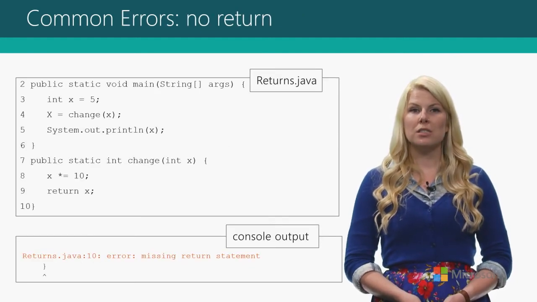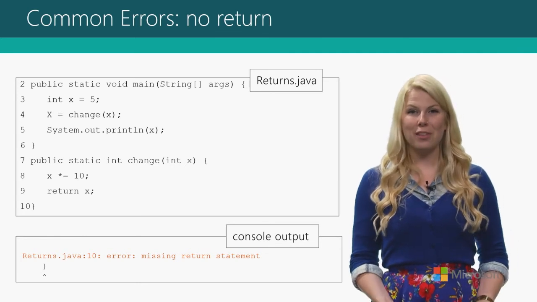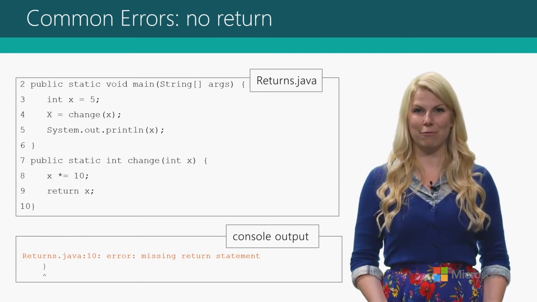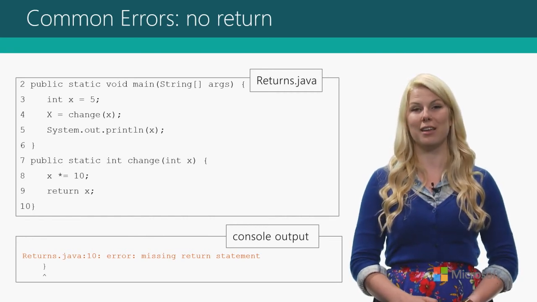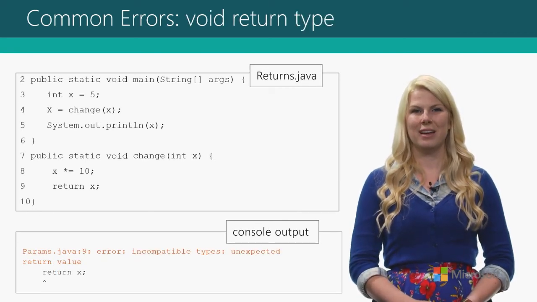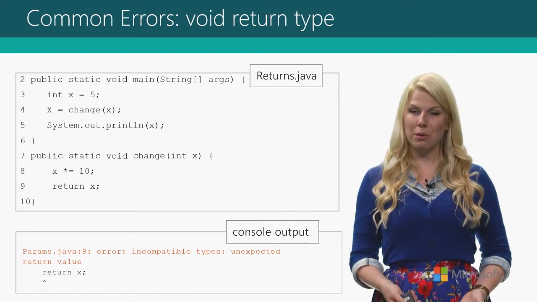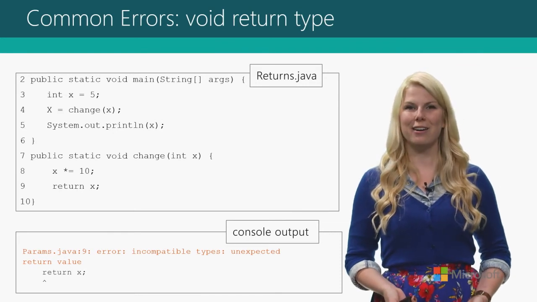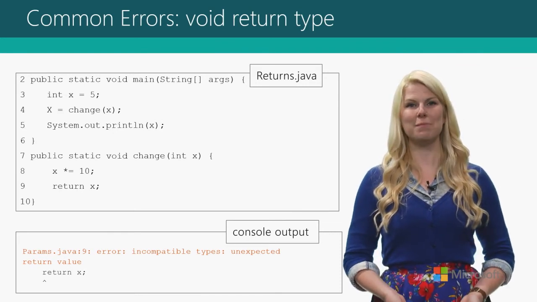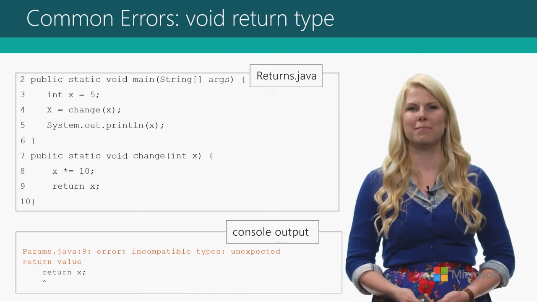With returns, it's super easy to forget to actually return something. You do all this great work, but then you end your method without ever using the return keyword. But don't worry, Java will remind you and give you an error. On the opposite side, sometimes you know you want to return something and you put your return keyword in there, but you forget to update the method header, and so that void keyword is still in there, so Java will give you an error. It's like, hey, you're returning and I wasn't expecting that.